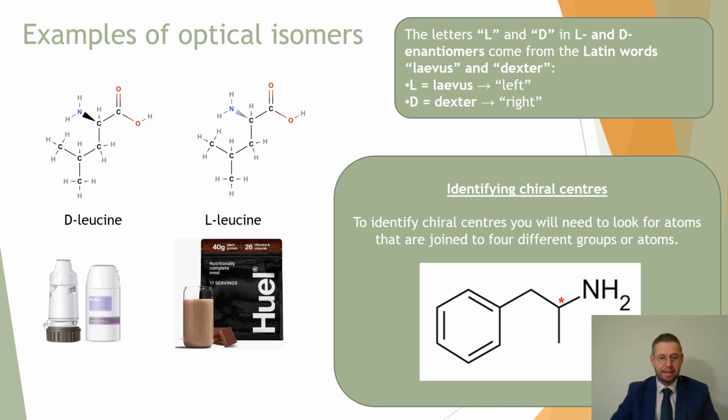And what you're going to have to do, for a structural formula like this or a skeletal formula like that, is identify the chiral centers. So on this particular example on the right hand side, the chiral center is just there because it is attached to a carbon in one direction, a methyl group in another direction. It's attached to an H, and it's also attached to the amino group. It's the only part on that entire molecule where an individual carbon has 4 different groups attached to it. That is the chiral center, around which the NH2 could be drawn, coming towards us or going away in the background to draw the D or the L versions of that molecule.